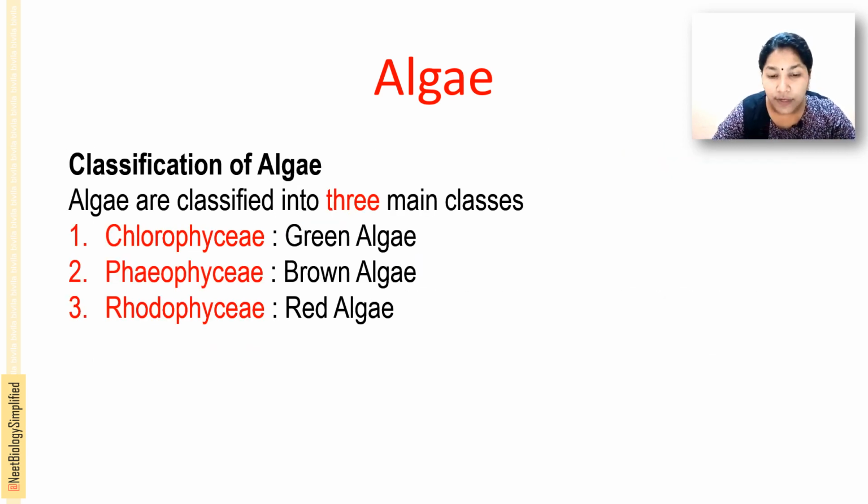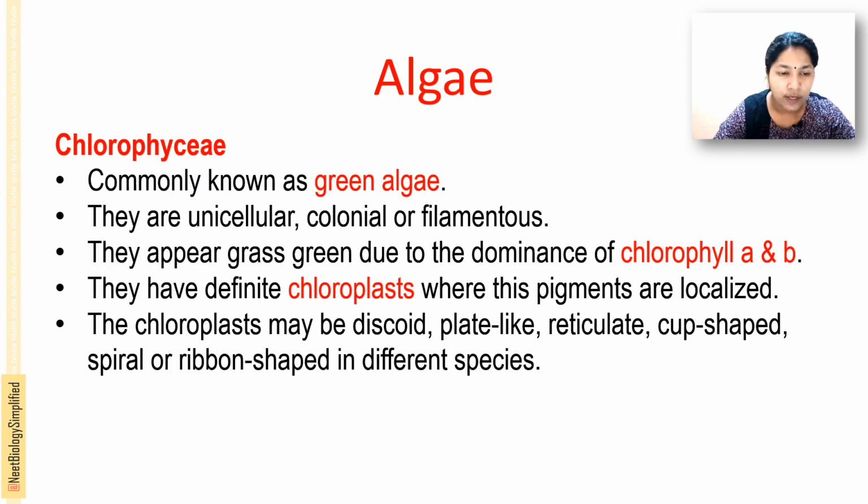Next is the classification of the algae. Algae are classified into 3 major classes: Chlorophyceae, the green algae, Phaeophyceae, the brown algae, and Rhodophyceae, the red algae. The name indicates the color: chloro, green; phaeo, brown; rhodo, red. Okay, then we can move on to the Chlorophyceae.